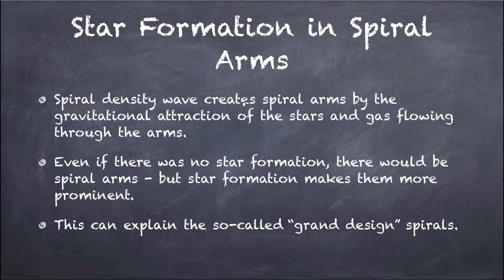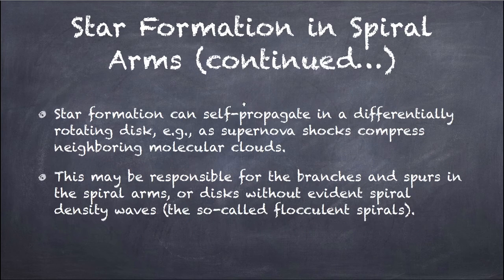Now we'll talk particularly about star formation in spiral arms. Spiral density waves create spiral arms by gravitational attraction of the stars and gas flowing through the arms. Even if there is no star formation, as in some galaxies, there would be stellar arms, but star formation makes them more prominent. This is what we call grand design spirals. It is very beautiful to see those grand designs when stars are formed in the spiral arms. Next slide, we'll see the difference between those.